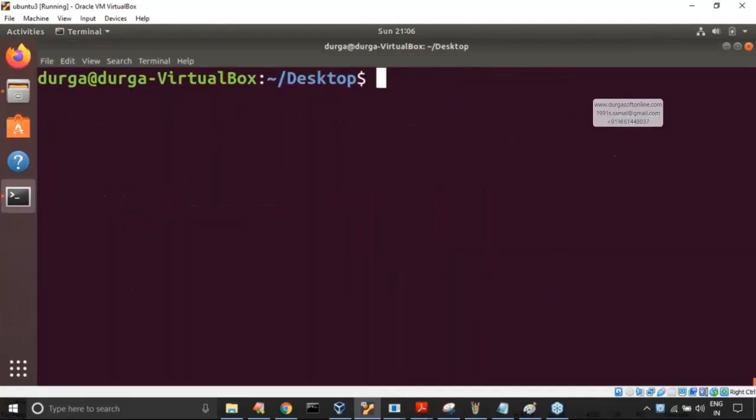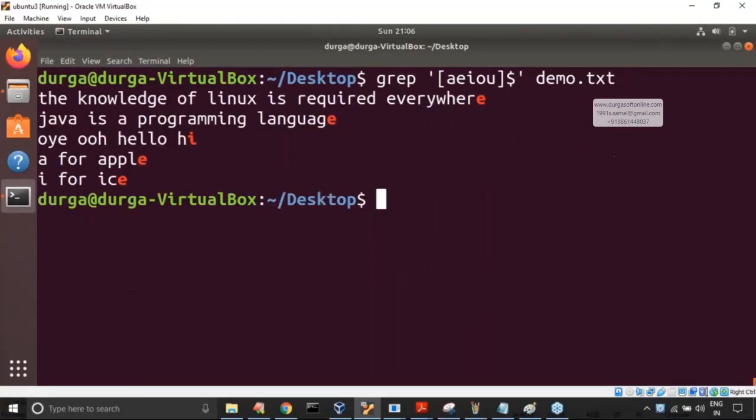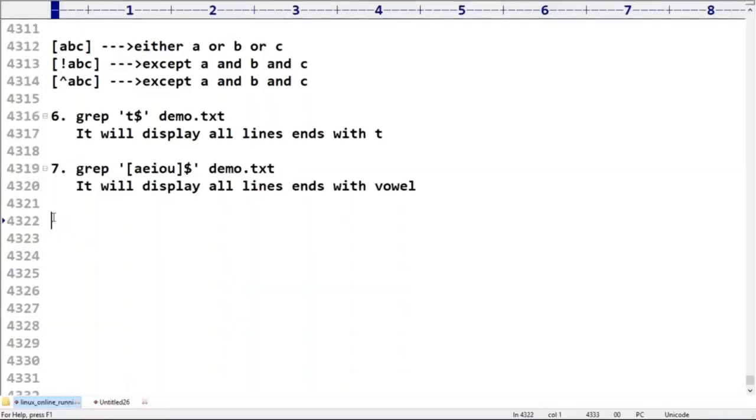Now observe carefully. Yes, ends with I. Is it covered or not? A E I O U means ends with any vowel. Then it is going to be there. Now the next one.